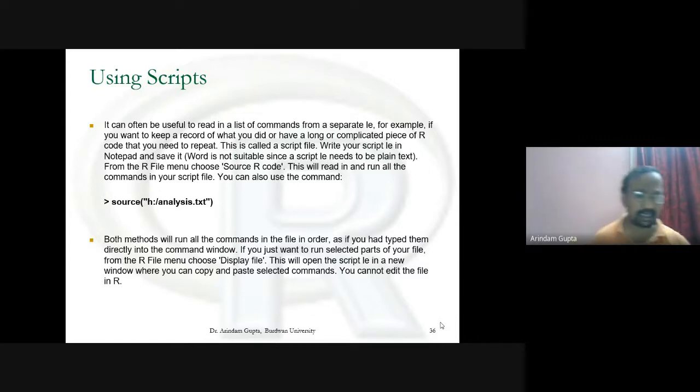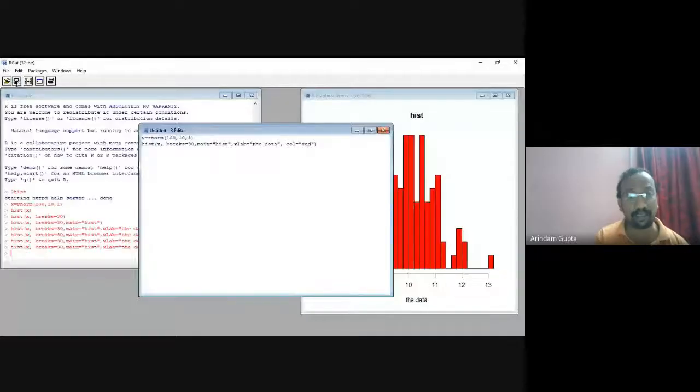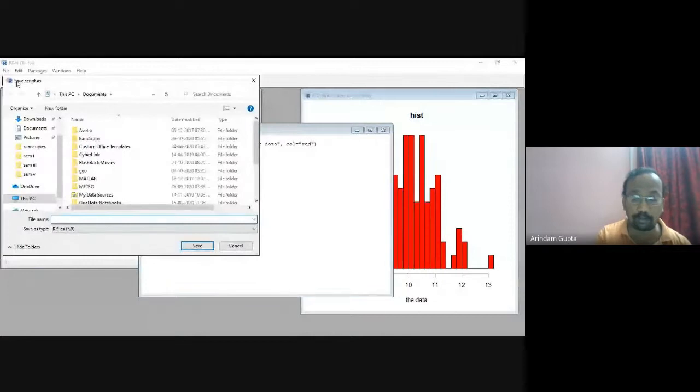but it is not necessary, because in R, if you go to R, this is the script file. You can save this with the usual saving process.